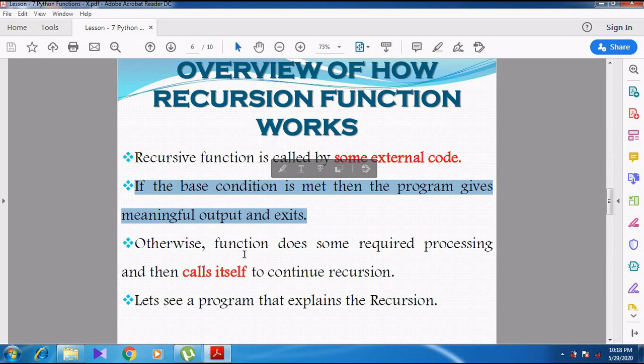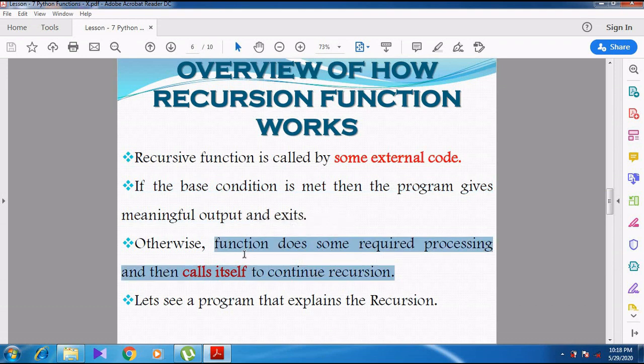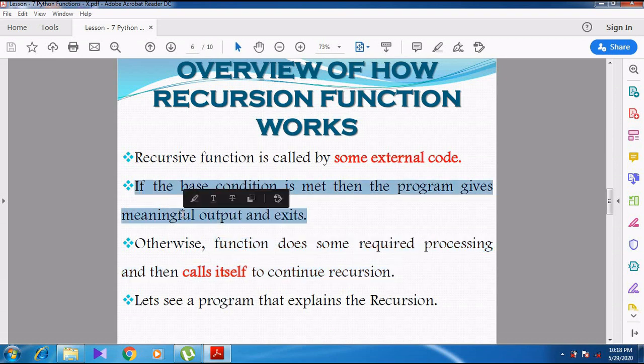And then, otherwise, the function does some required processing and then calls itself to continue recursion. See, if the base condition is not met, then what will happen? The function will keep executing. The function calls itself, and the recursion goes on executing. So at some particular point, there should be some condition. Then only we can get the meaningful output and exit from the program.